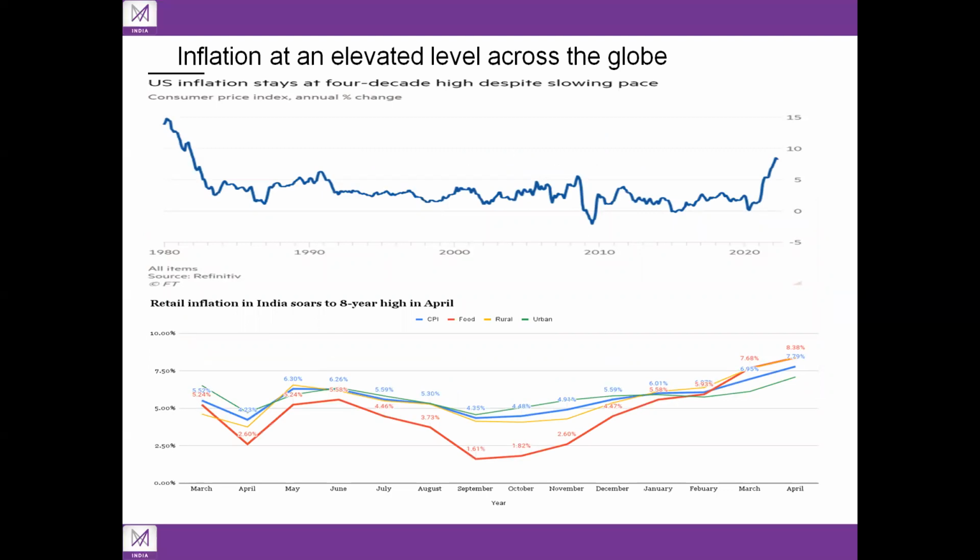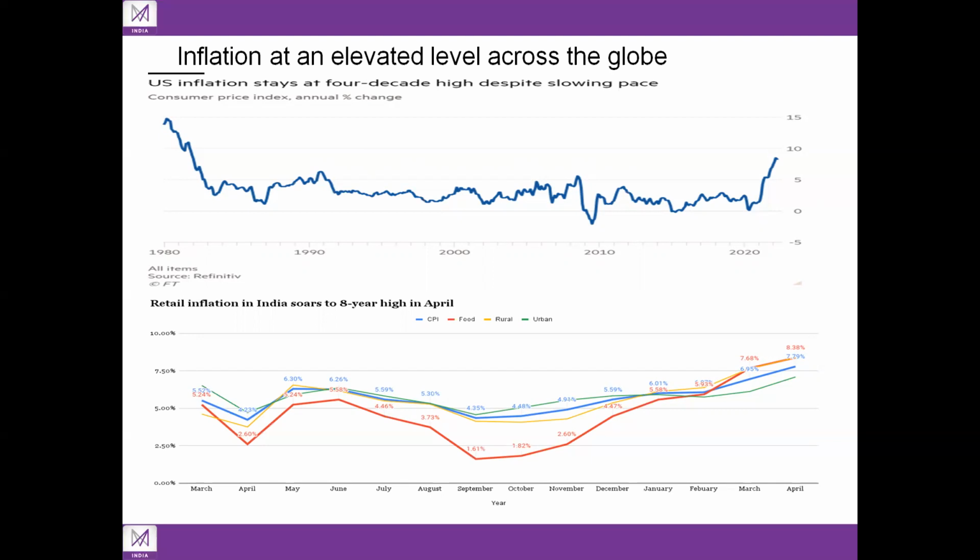Inflation has been increasing across the globe, and the US and India released recent inflation data. So let's see what the data points are telling us. US CPI inflation rose at an annual pace of 8.3% in April, which was more than the consensus estimate and stayed at a 4-decade high, underscoring the US Fed's push to stamp out inflation. Although it was lower than March's record number of 8.5%, it still remained at elevated levels. Shelter, food, airline fares, and new vehicles were the largest contributors to CPI last month. However, weakness in energy prices contained the overall inflation as the gasoline index in the US weakened by 6.1% month on month.